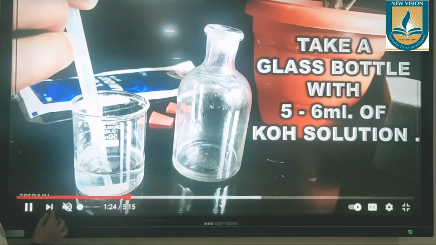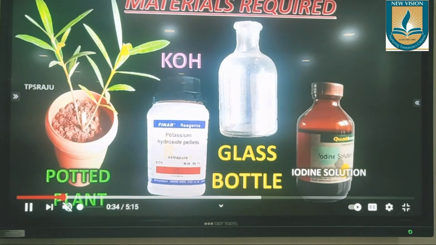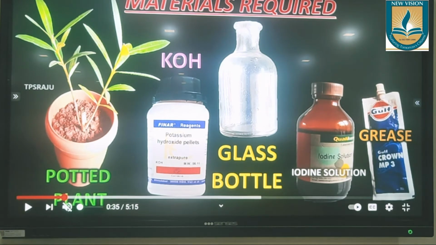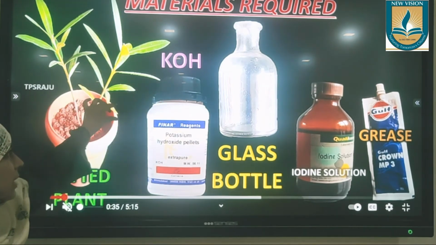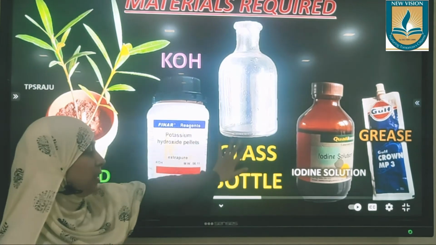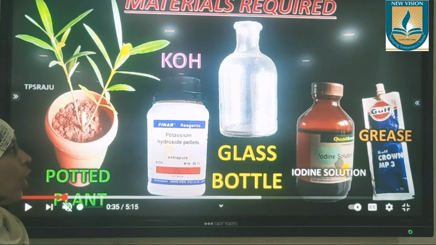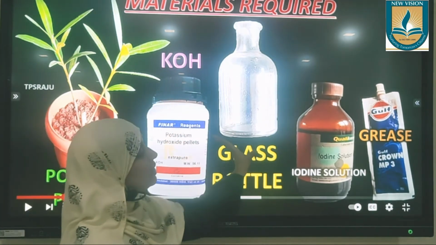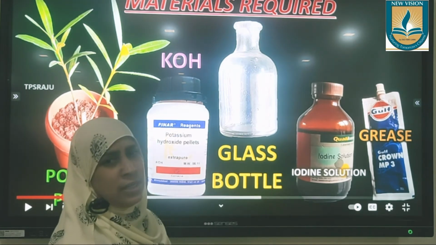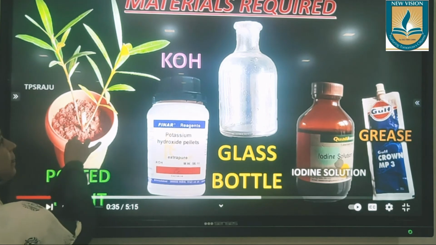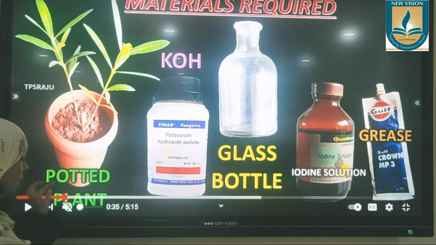We'll start from the beginning. What are the materials required for this experiment? The materials required are a potted plant which has leaves. The leaves should be thin and long so that they can be easily inserted into this glass bottle. Or you can take a glass bottle wide enough, and a rubber cork also wide enough to fit that bottle. That is a little problematic. So we can take a plant which has thin leaves.